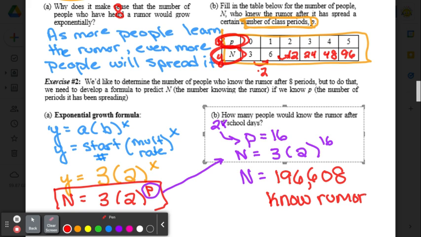Now, I want you to write just a sentence or a phrase on your Edpuzzle. Does this seem like a reasonable answer? That 196,608 people would know a rumor in our school after 2 days. If you think it is reasonable, explain why. If you think it's not reasonable, explain why. So to me, this doesn't make sense. For one, we don't have 196,000 people in our school. And really, we might think they're good rumors, but they're not that exciting where that many people would want to know our business.